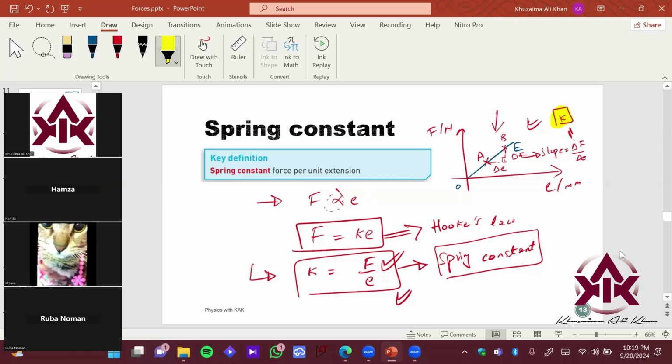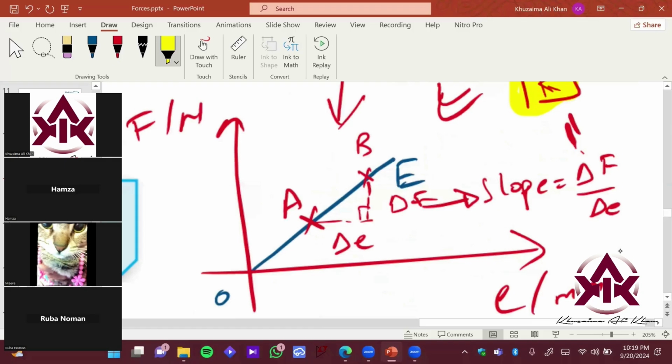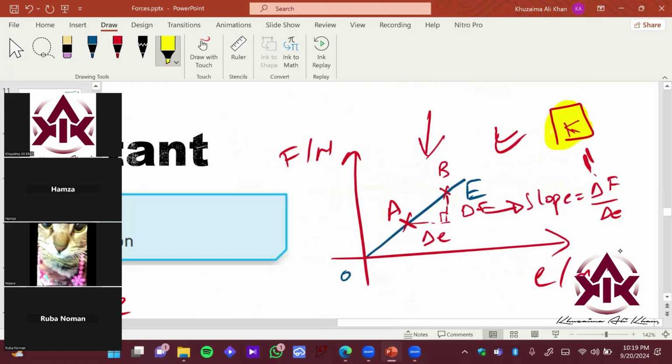Now that's clear. Similarly, see this thing over here. Let's imagine I plot the points over here. This is E1, this is F1. Similarly, if I plot this particular point, this is E2, this is F2.